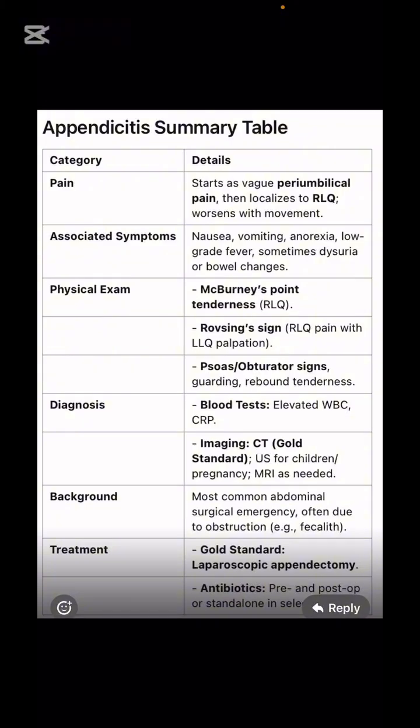Background will be surgical emergency, often due to obstruction. This happened in the patient, the sudden attack in the right lower quadrant. Treatment is laparoscopic appendectomy. Even if we open the abdomen for some other reason, maybe for checking the colon or something, what we do all the time is a preventive appendectomy,